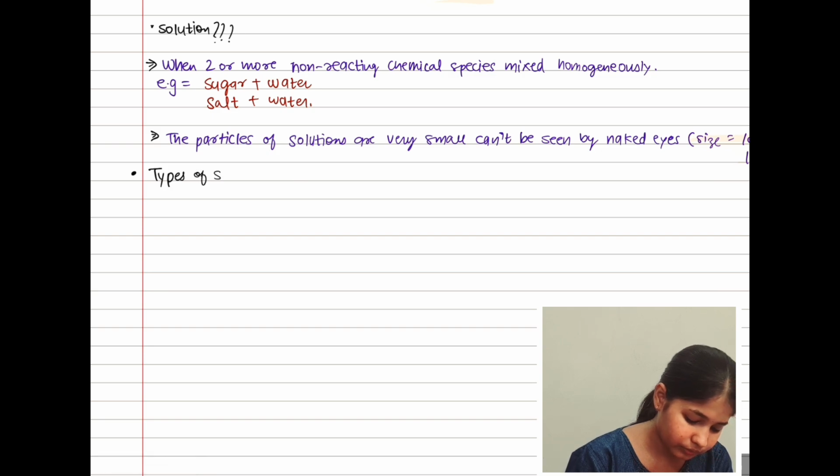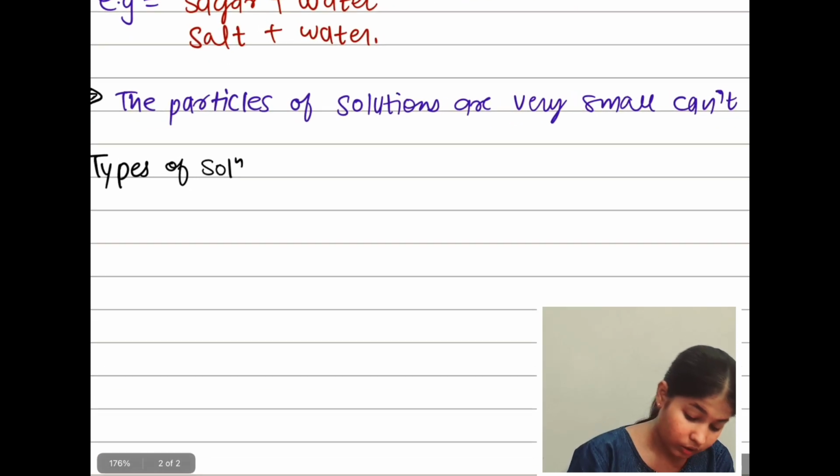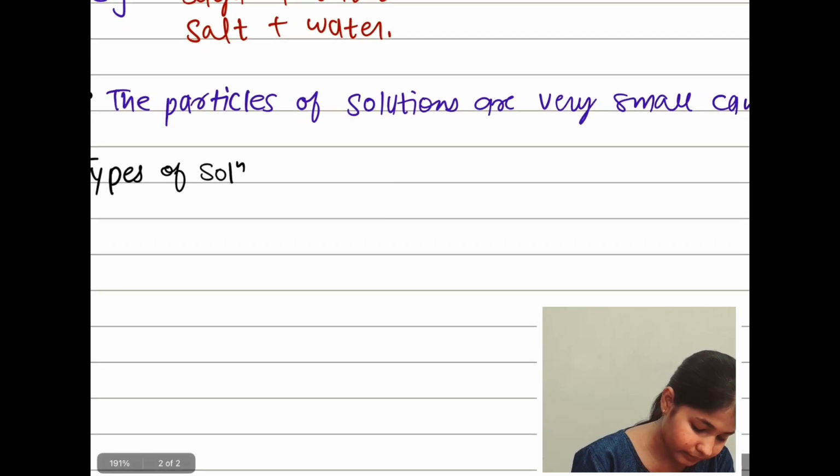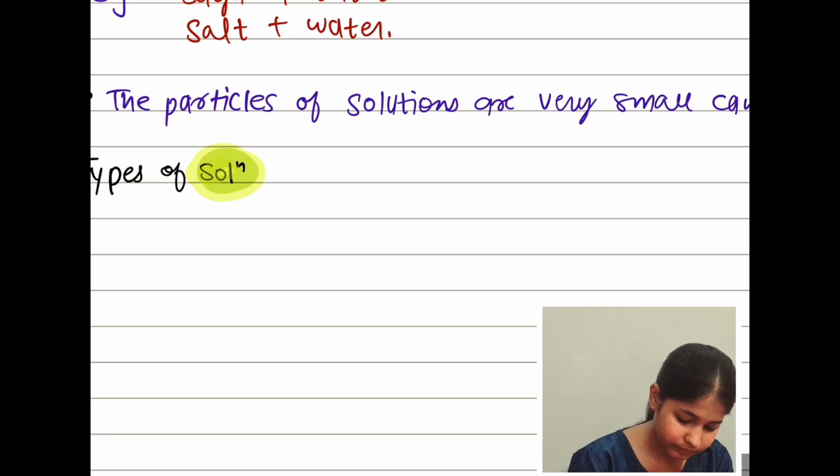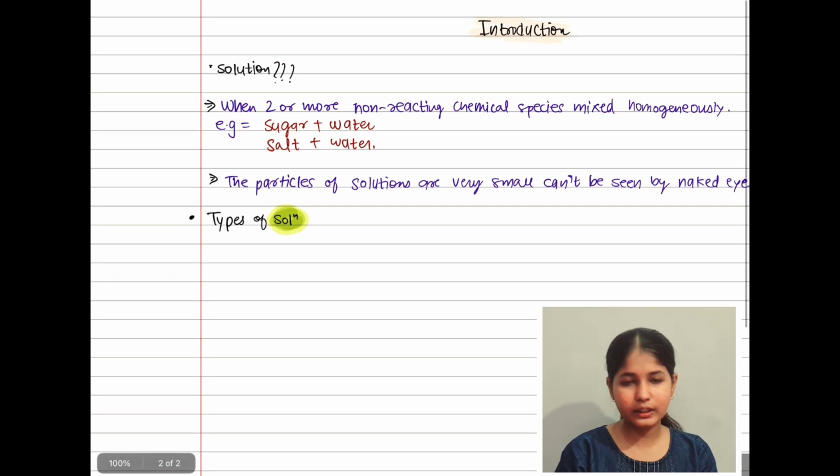Types of solution. I can remember a solution can also be written like this. So don't think what it is. It is actually solution.